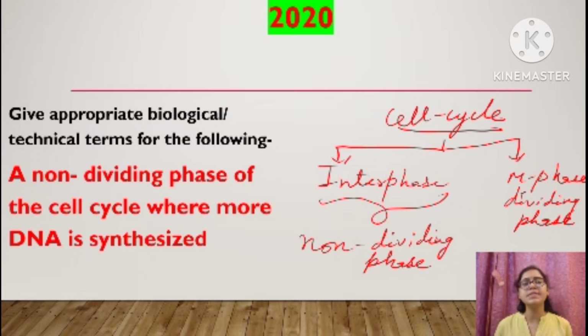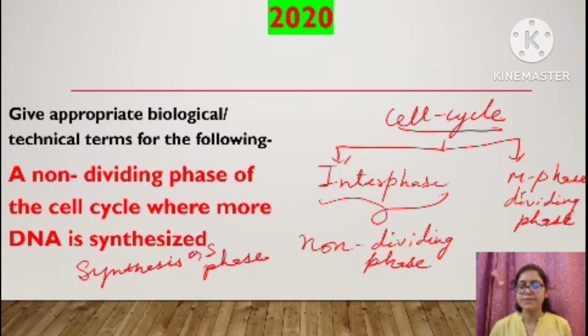that means the non-dividing phase is interphase, right? So in the non-dividing phase, in which phase is more DNA synthesized? S phase, that is the synthesis phase. So what will be the correct answer? The correct answer is the synthesis phase, or S phase. The S phase of interphase. Which phase of interphase? S phase of interphase.